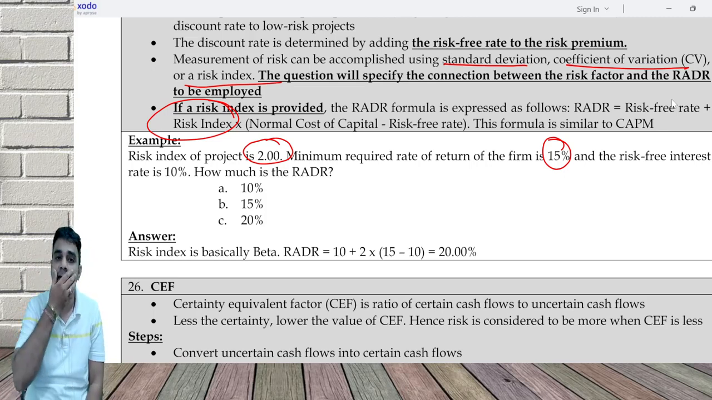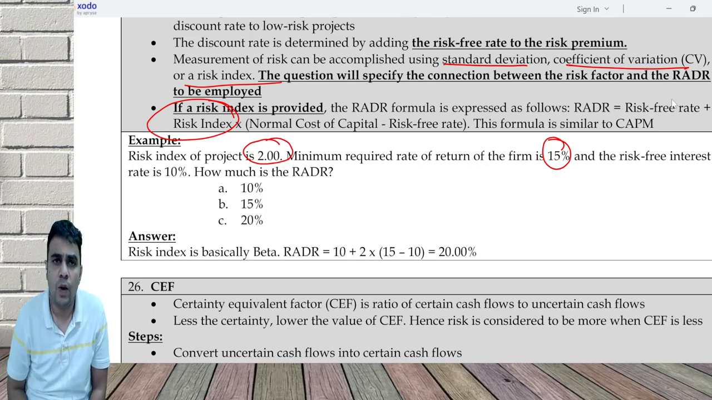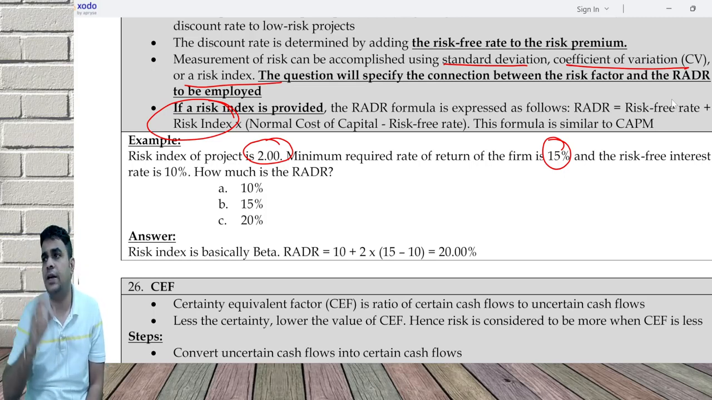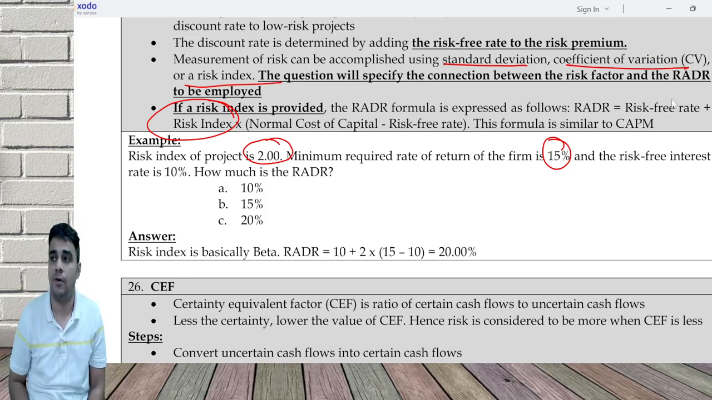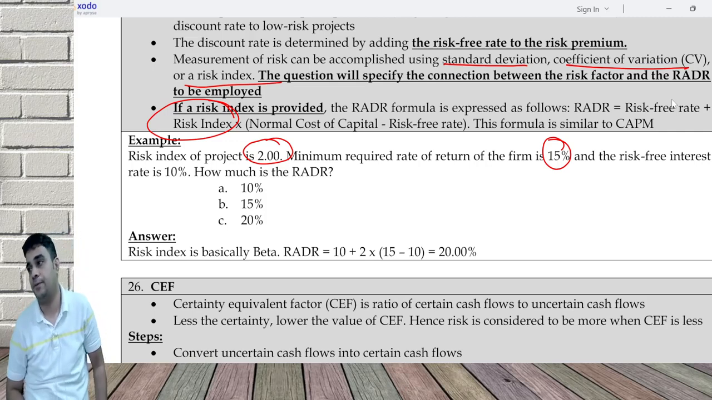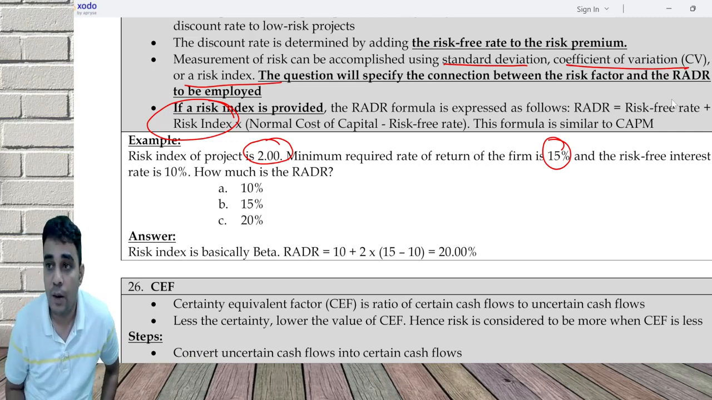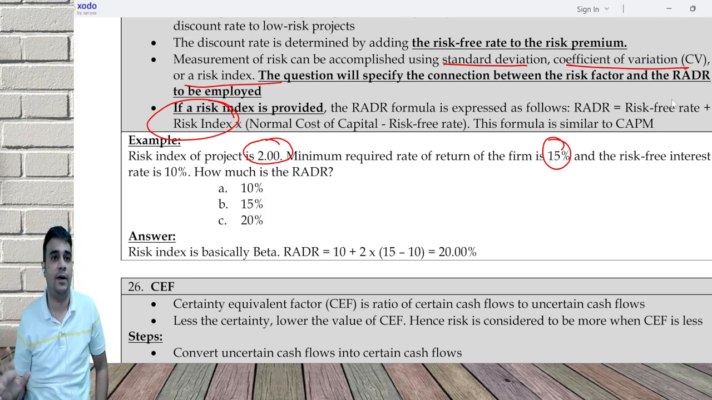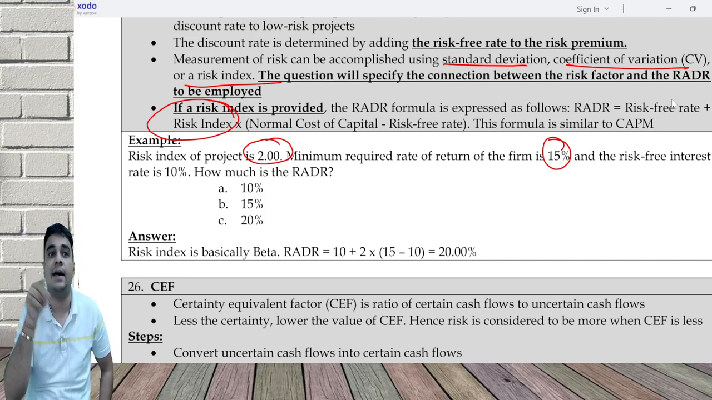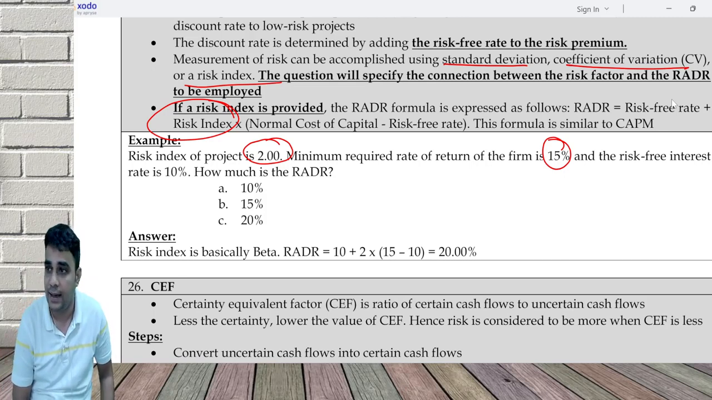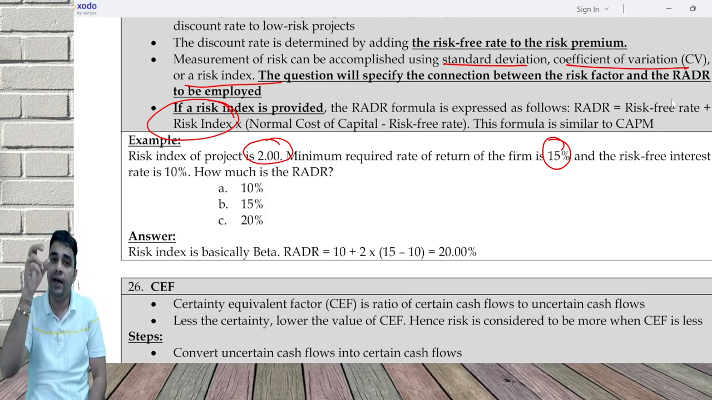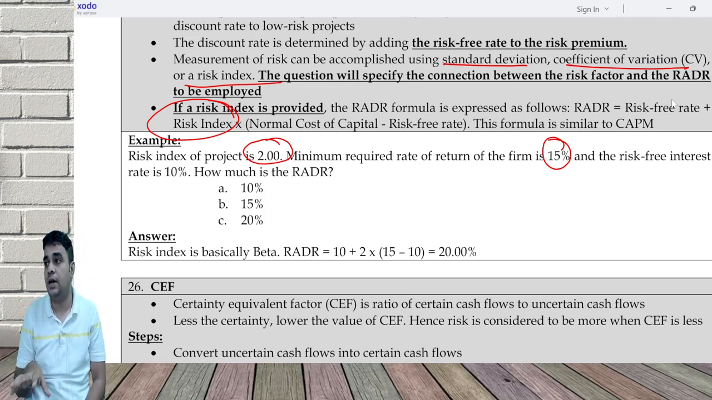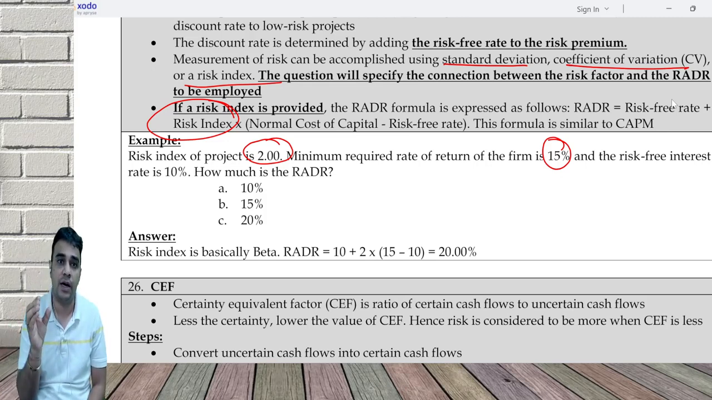Then what does CE say? I ask the company, what is the cash flow we are going to generate in year 1? The company says 2 lakh rupees. Then I ask, how confident are you? He says 90% confident. That 90% is called the CE factor. The moment you tell me 90% confident, I don't write 2 lakh. I write only 1 lakh 80 as cash flow. So I reduce the cash flow itself and remove the risk from the cash flow.